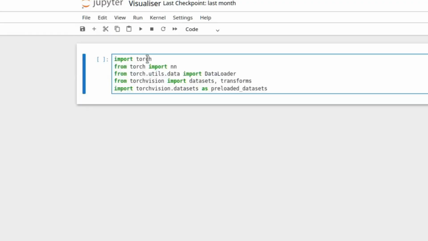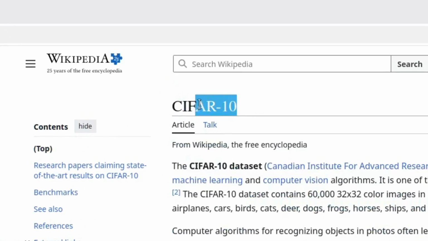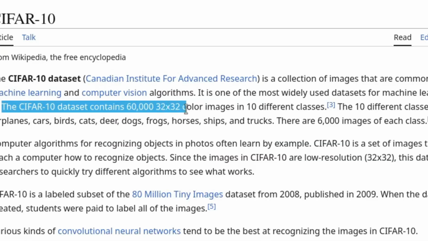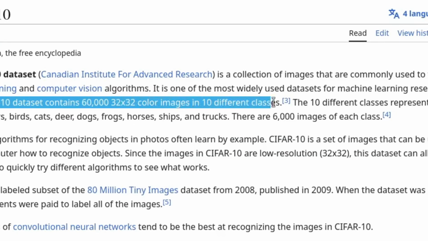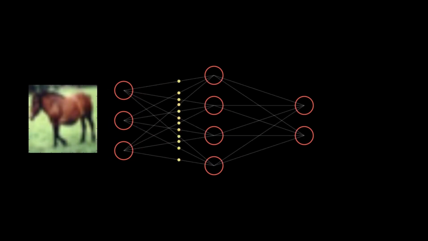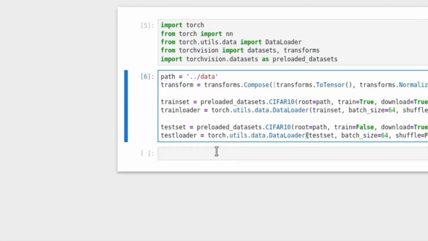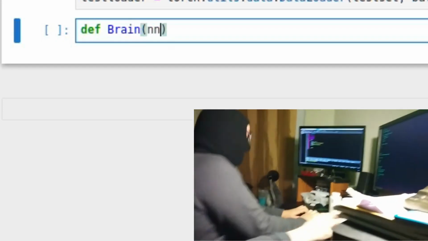Now, a second problem is that I need data. A while ago, I heard about this dataset called CIFAR-10, which I believe is 60,000 images, and they belong to 10 different categories. And then, given an image, our neural network has to predict which type the image belongs to. Fortunately for us, PyTorch provides this dataset, and then I just need to build a neural network.